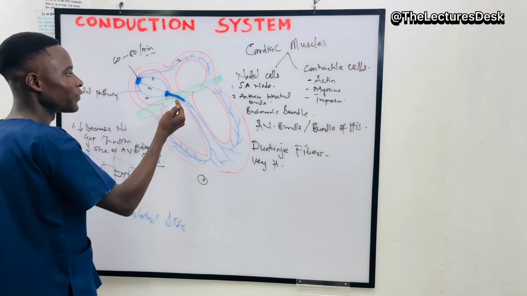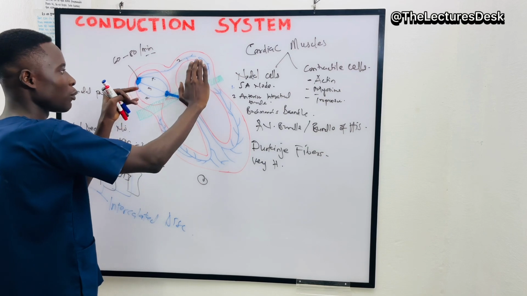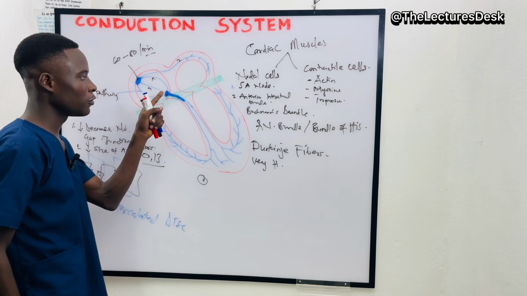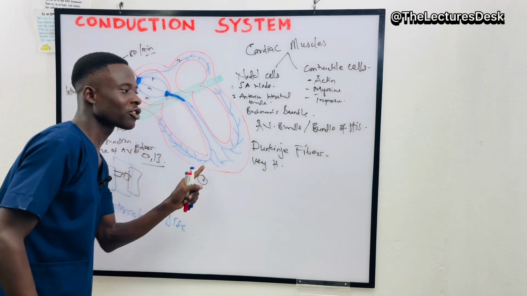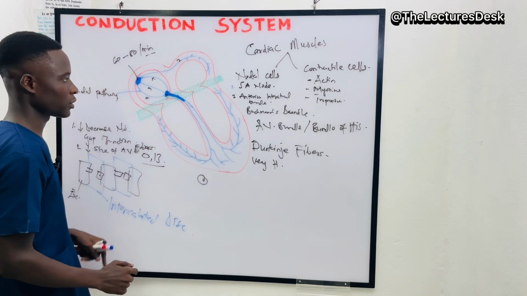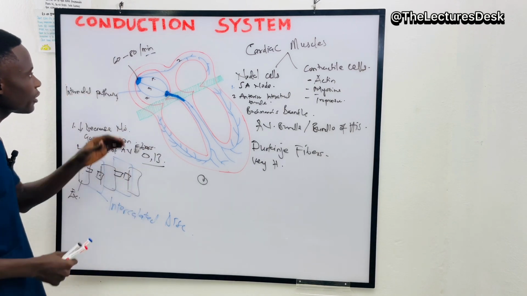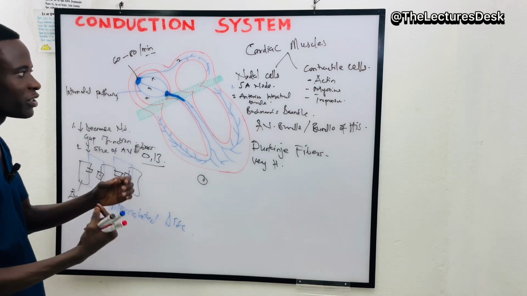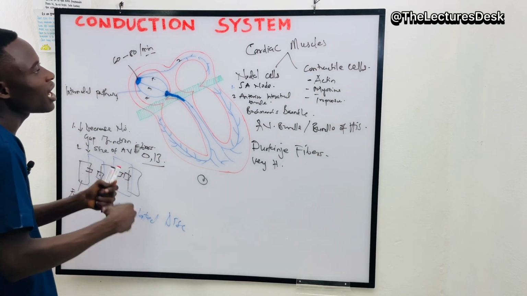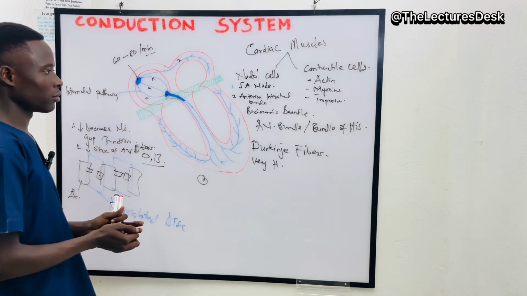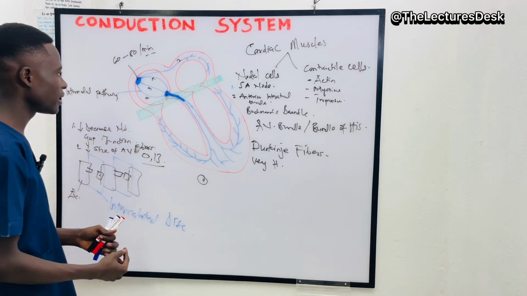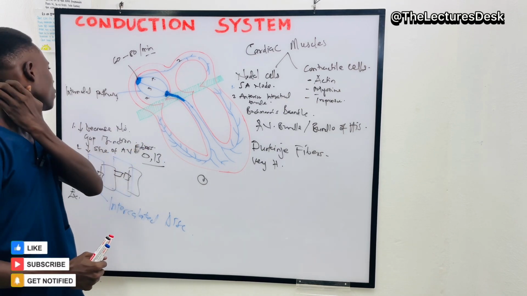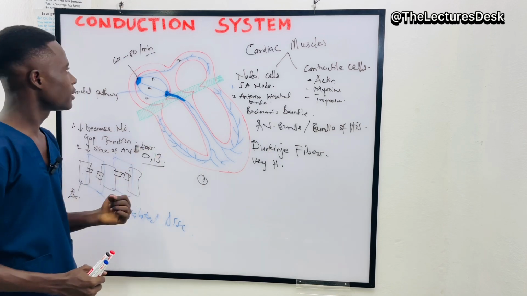That's the reason why all the electrical impulse generated moves to the AV node, so that they will permit one-way transmission into the ventricles. Now, the SA node is our natural pacemaker, because that is the one that generates the highest number of beats, that's 60 to 80, followed by the AV node, which is 40 to 60.